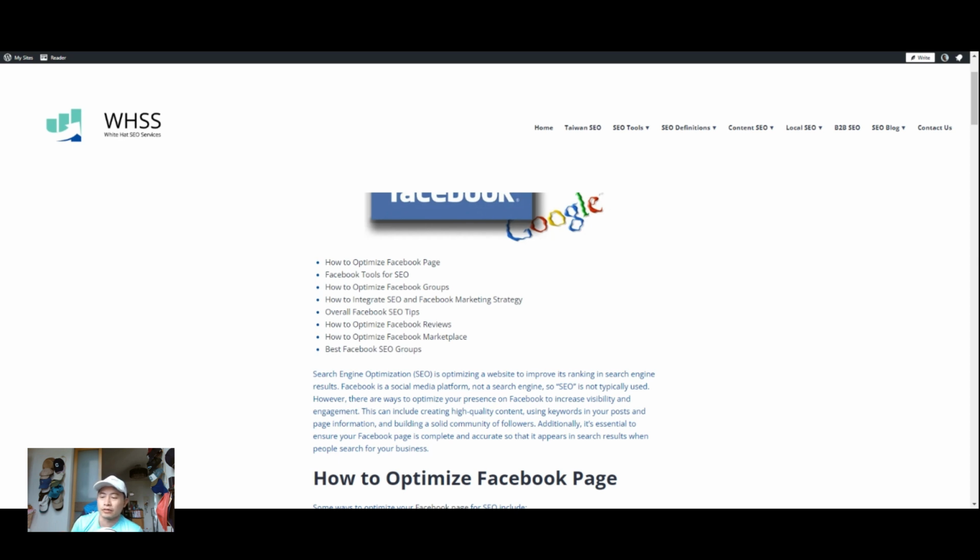So Facebook still touches the vast majority of the population all over the world, in different countries, from older age groups to younger age groups. So that's why you can't neglect Facebook. It's still very important, and it's probably one of the most effective ways of marketing.